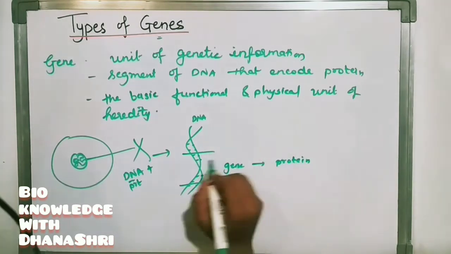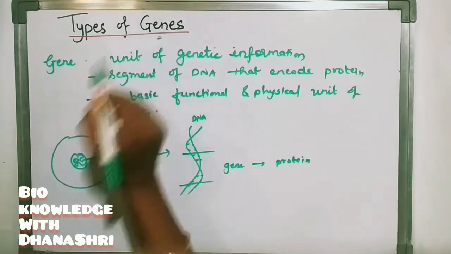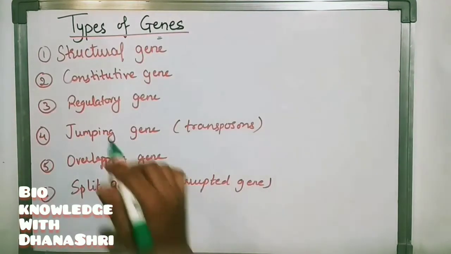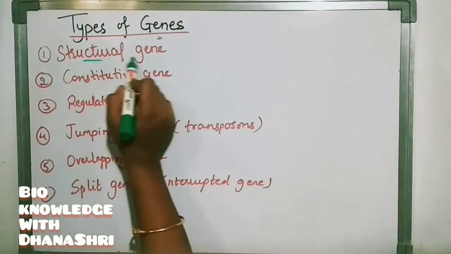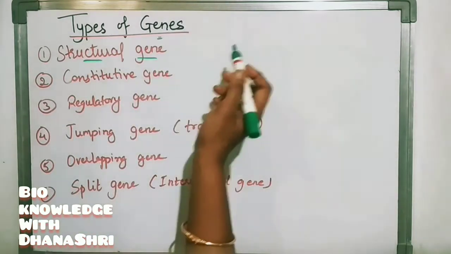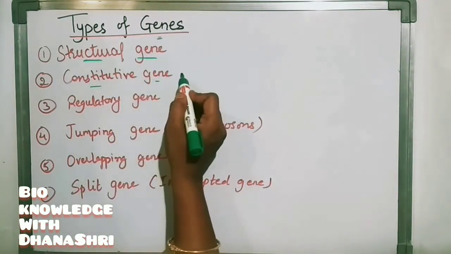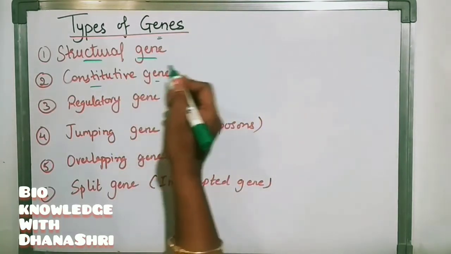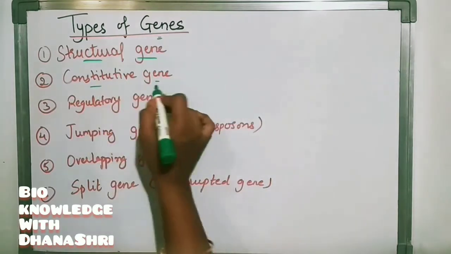Here, types of genes are there, so we'll see now what those types are. First one is structural gene. It codes for any structure that will have some function. Constitutive gene: the product is constantly produced, that is called a constitutive gene.